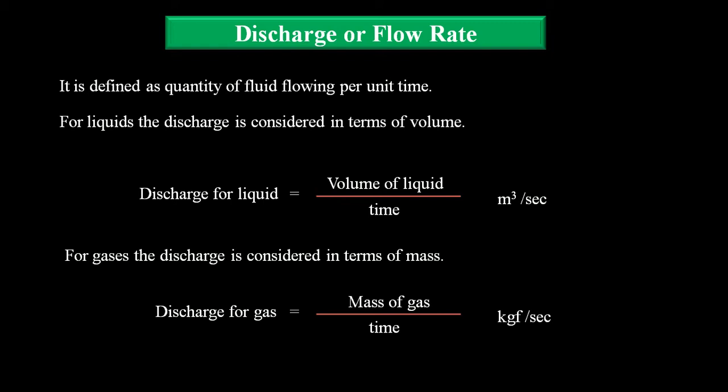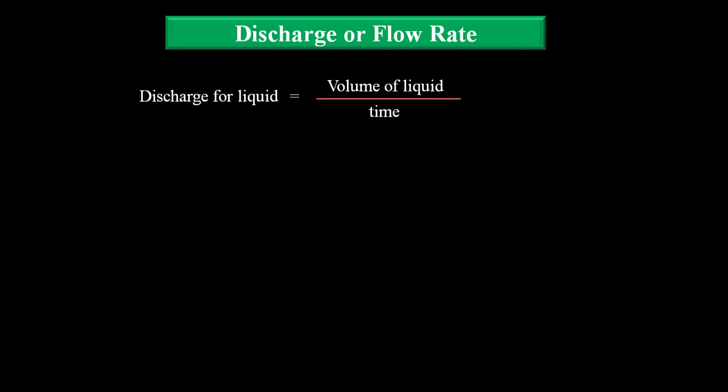And now we write the equation for the discharge. We already know the discharge for the liquid is volume of the liquid per time, that is meter cube per second. So we modify this meter cube per second. This meter cube per second can again be written as meter square into meter per second. Here, meter square is the unit for which element?